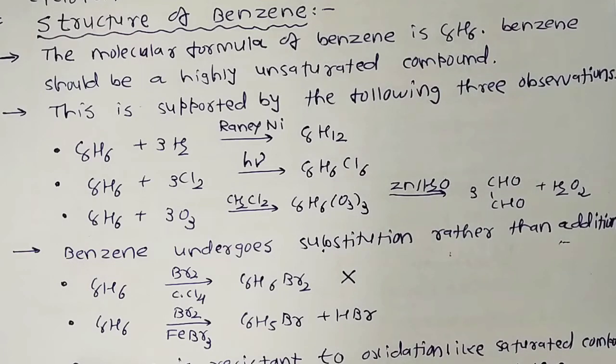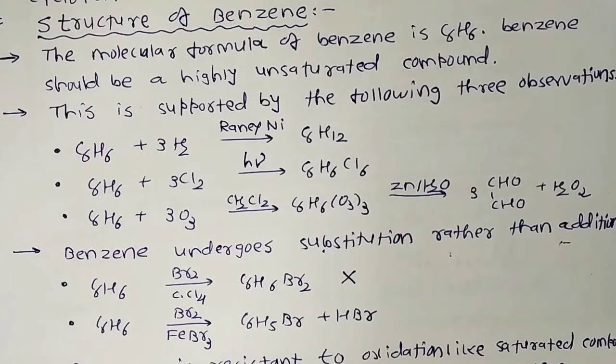For example, it does not decolorize bromine water, which is a test of unsaturation for normal unsaturated compounds. Benzene is a special type of unsaturated compound. Instead, it undergoes substitution reactions, which are characteristic of saturated compounds.